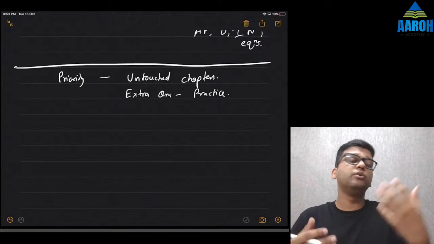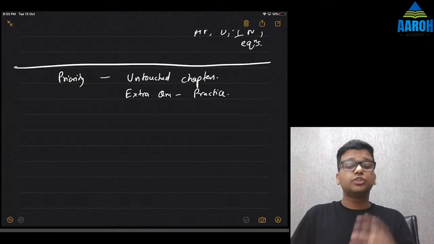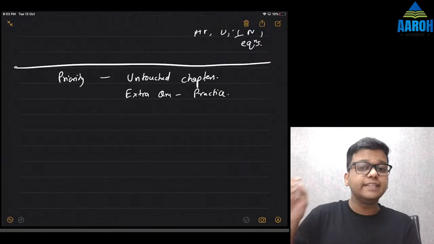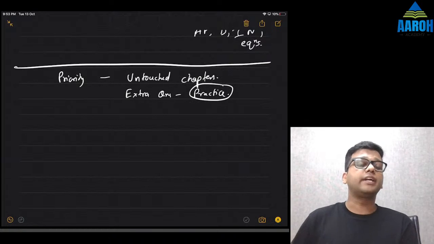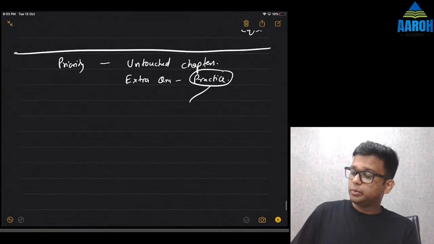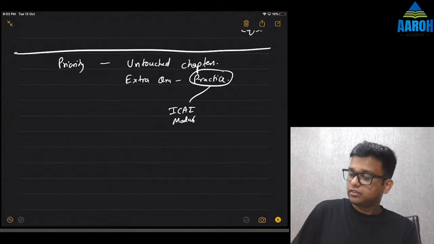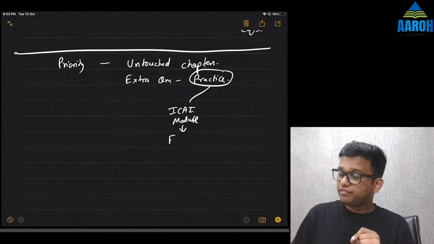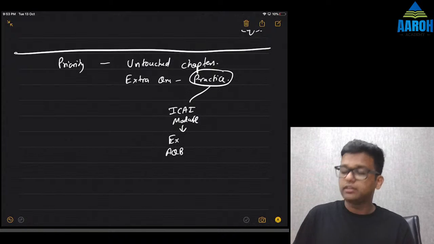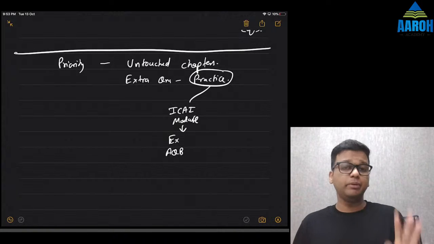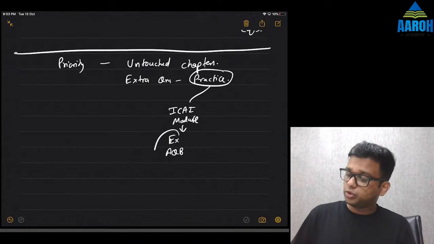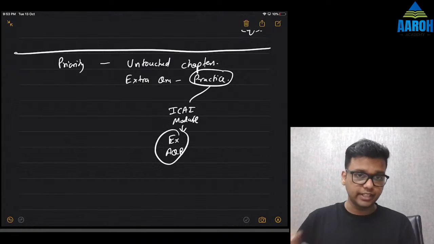If you know the formula but you don't know how to apply the concept, then it is of no use. So once you are through with all the formulas, if you 100% know all the formulas, then the only thing remaining is practice. So keep on practicing. What sources do you have for practice? You have ICI module, which is the main. For those who have not solved, ICI module is compulsory. You have to solve exercise and additional question bank. Many people I have seen say that ICI module is not useful, but that is not the case. This is the most useful thing in entire CA course.